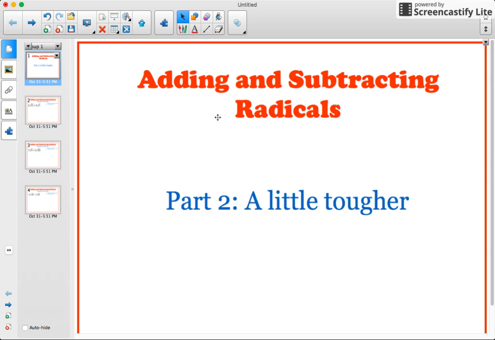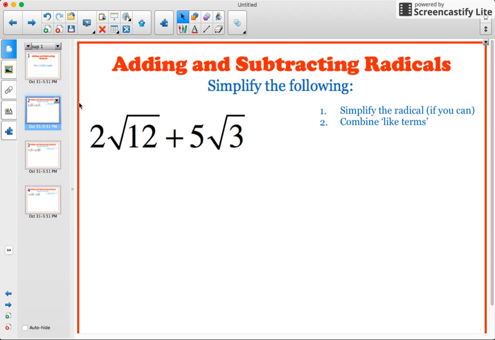Right, now we are going to chat about kicking it up a little and adding and subtracting radicals when there's a little bit more involved. Okay, so here I have this radical, square root 12 plus 5 square roots of 3. So I added some steps over here for you to check out. I know that square root 12 and square root 3 are not like terms, so I cannot combine these right now.